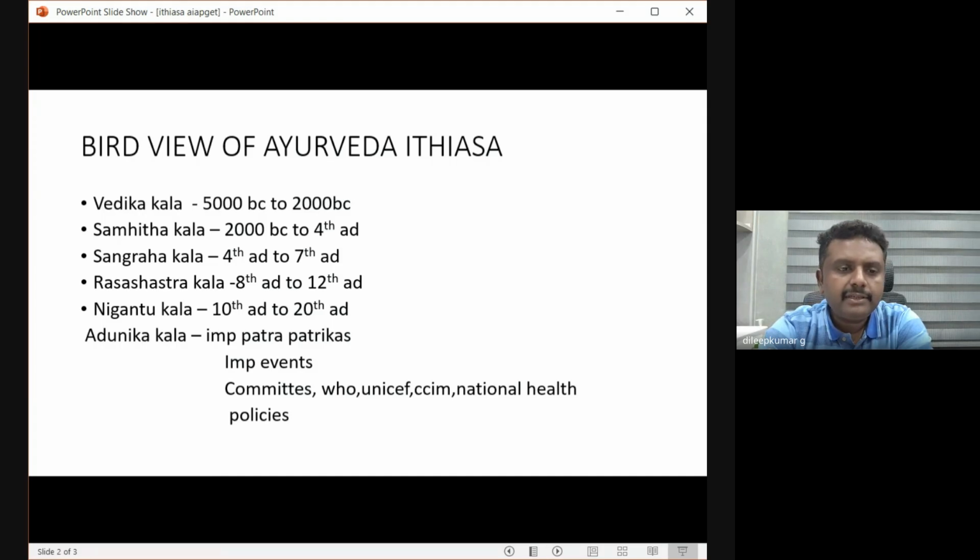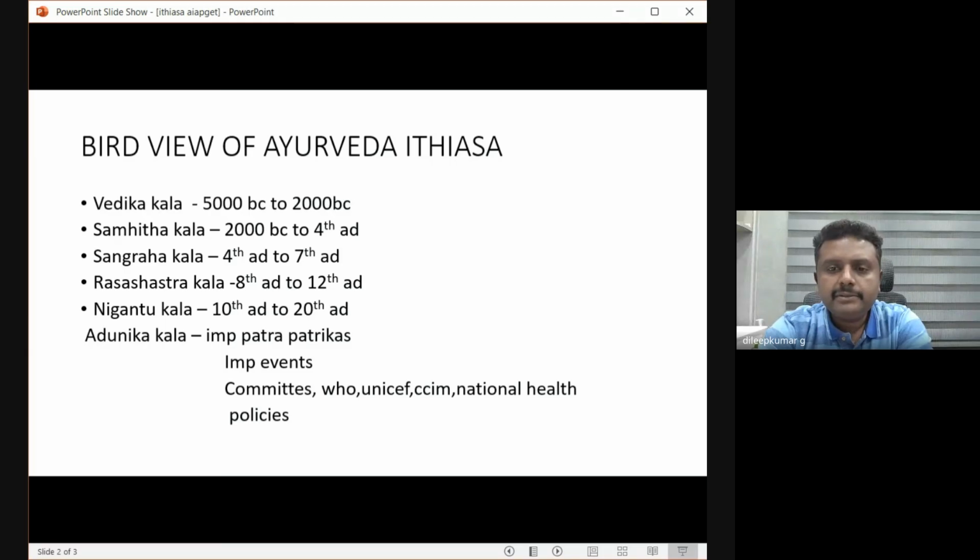After that we have a lot of Nighantus, and these Nighantus are nothing but drug dictionaries. Many dictionaries were written from the 10th to the 20th century. After that we have Adhunika Kala. In Adhunika Kala, what we have to remember are important newspapers and important events: Ayurveda reform committees, WHO, NSF, CCISM, National Health Policies, World Yoga Day, World Ayurveda Day.